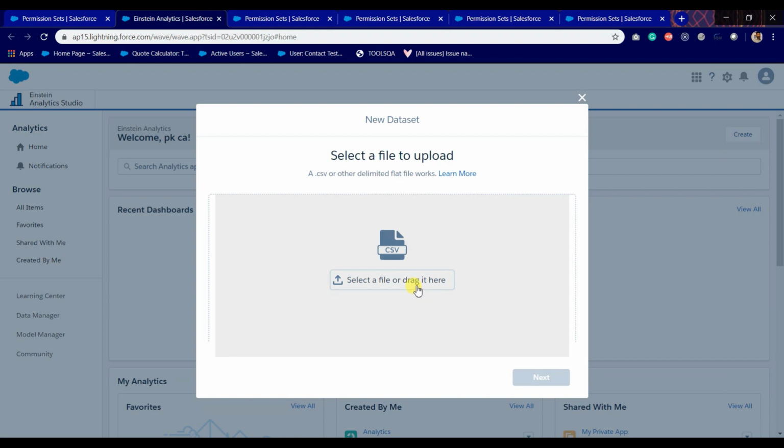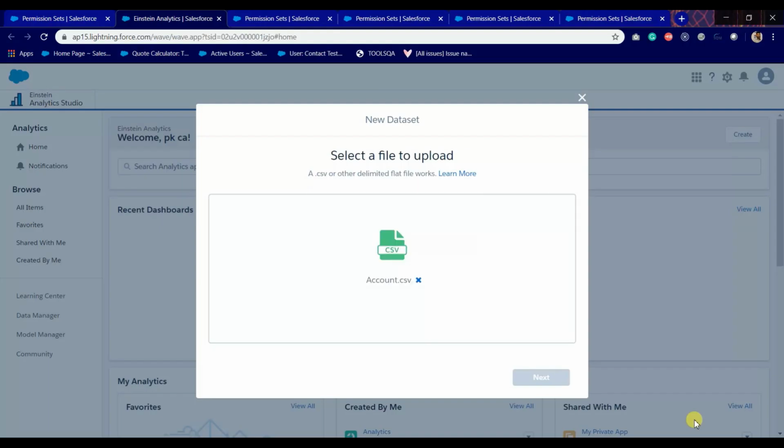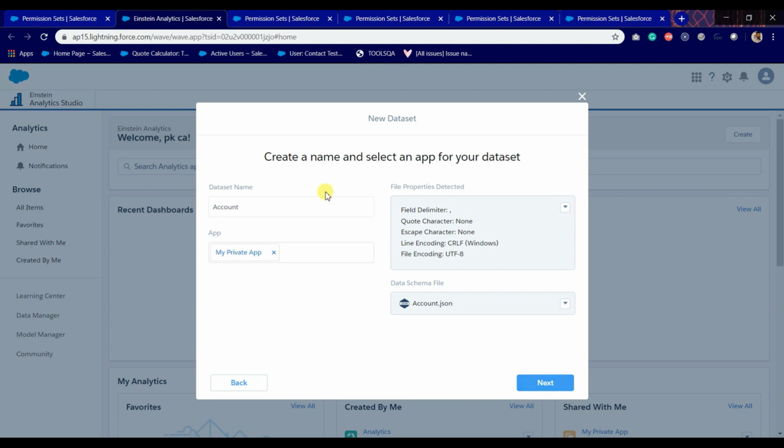After clicking on this, I'm choosing a CSV file and clicking on open. Here is my file, and just click on next button. It will redirect me to this section where I can enter any name, and then these are configurations. Just click on next button.